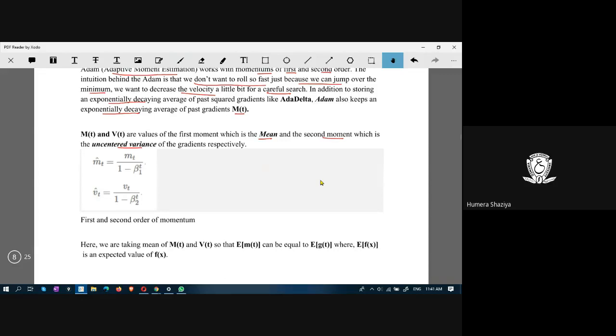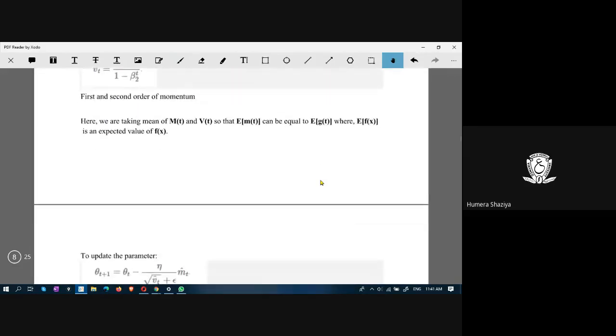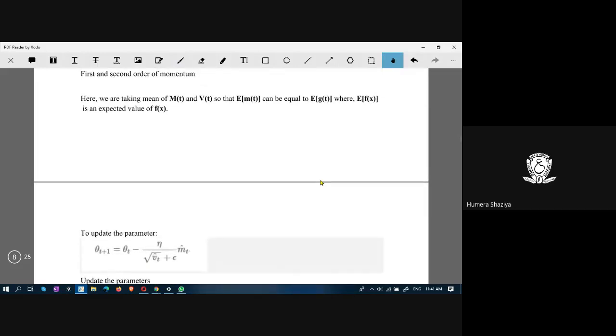Then we are taking the mean and variance so that E of M of t is equal to E of G of t, where G of t is nothing but the gradient, and E of f of x is the expected value of f of x.